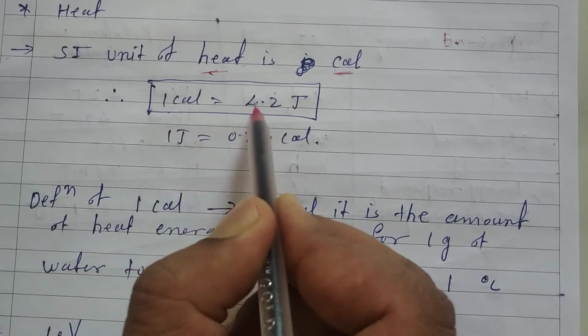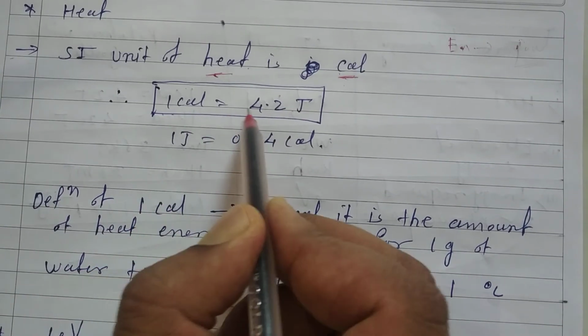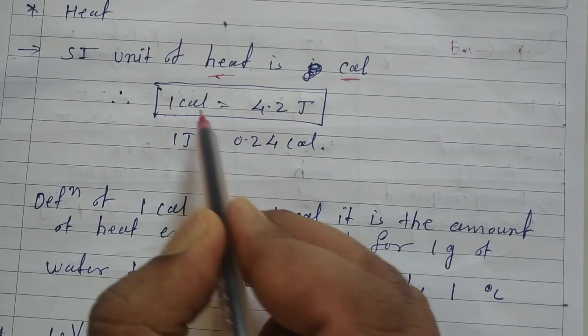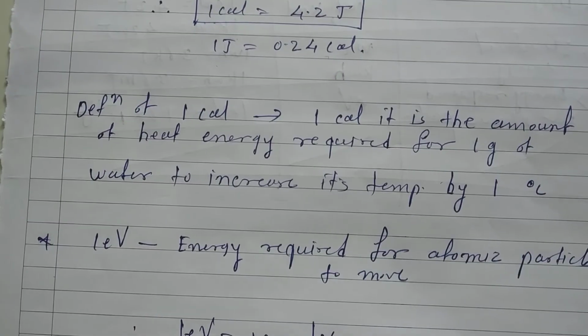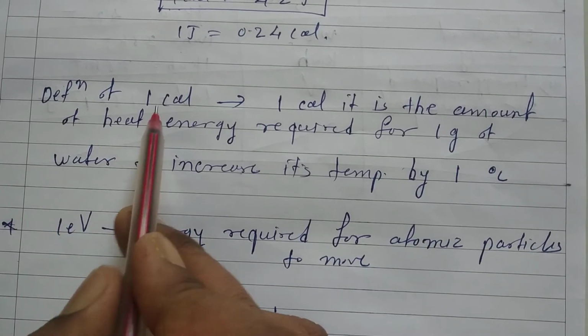कैसे आया? इस 1 को 4.2 से डिवाइड किया, isn't it? So it will be what? In terms of calories, isn't it? So 1 joule is equal to 0.24 calories. Like that, we can define 1 calorie also.